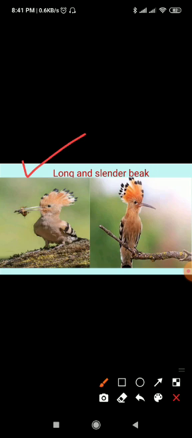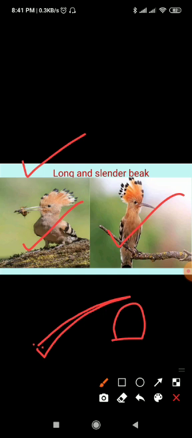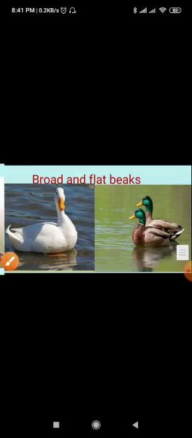Hoopoe. Hoopoe is a bird. Look at the picture. This is a hoopoe bird. Hoopoe bird has a long and cylinder beak. Therefore, it can pull out insects from the holes in the ground. Next is broad and flat beaks.